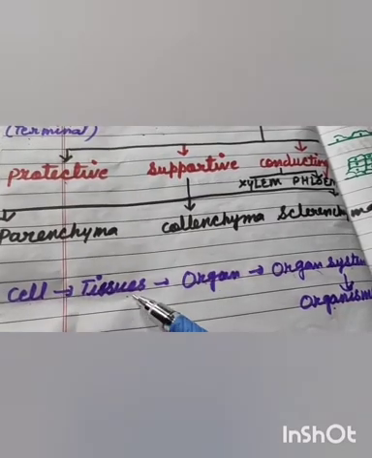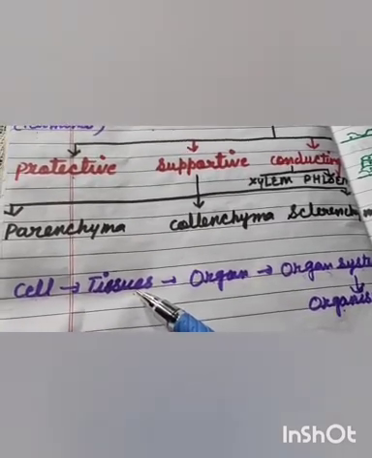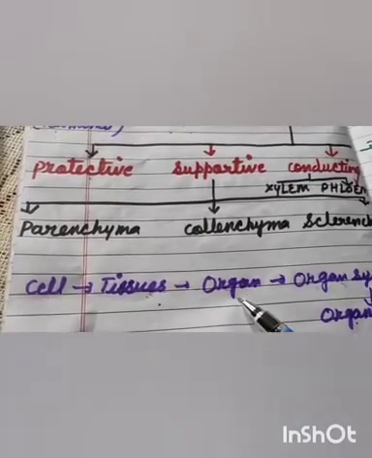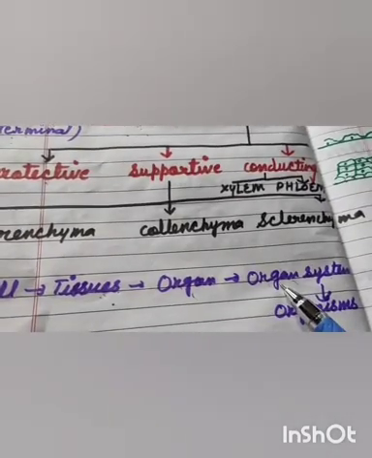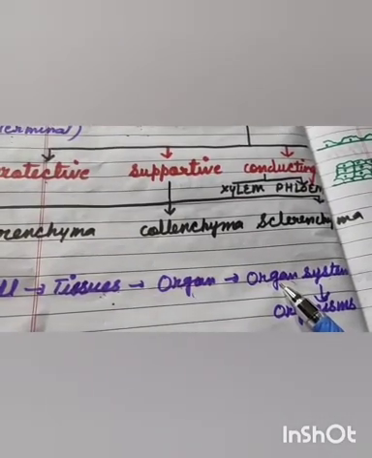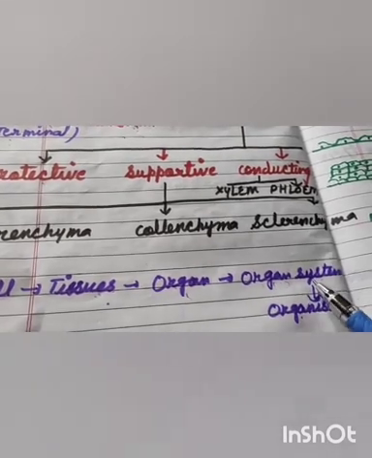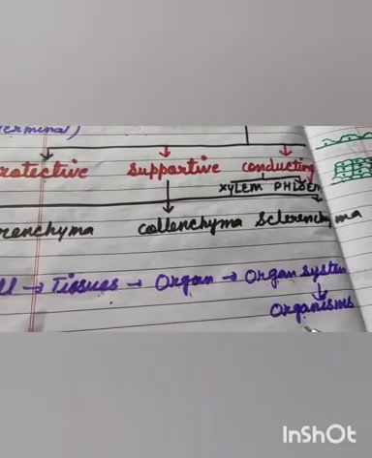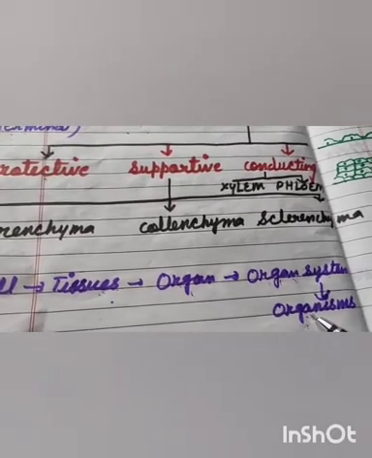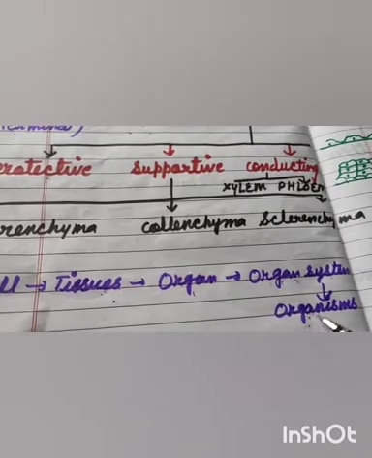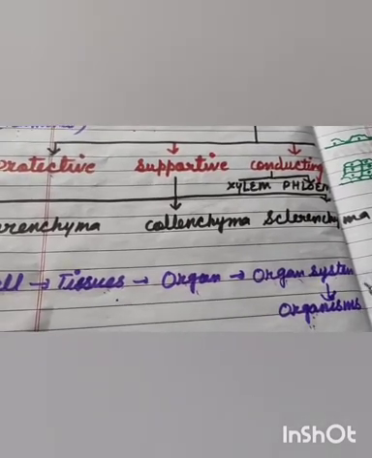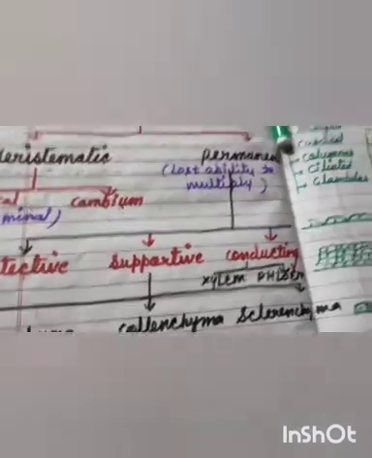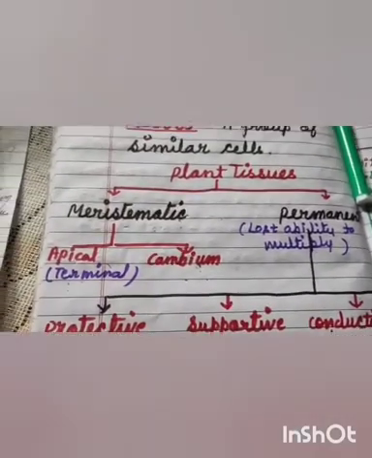Similar cells together form tissues, and tissues together form an organ. Many organs working together to perform a specific life process constitute an organ system. Organ systems together constitute the organism. Plants have only two systems, root system and shoot system, and they constitute the plant organism. So today we will study the plant tissues.